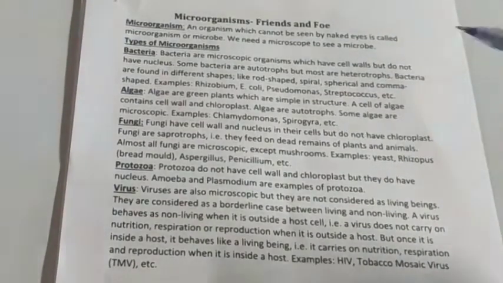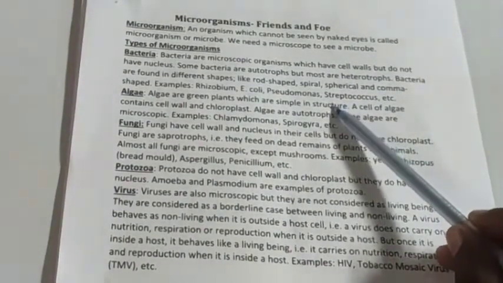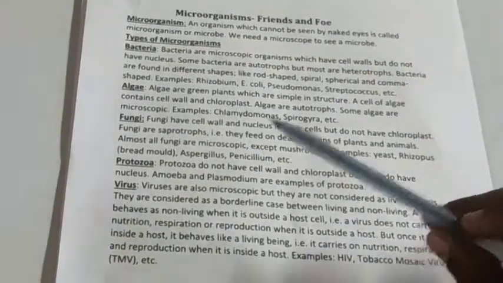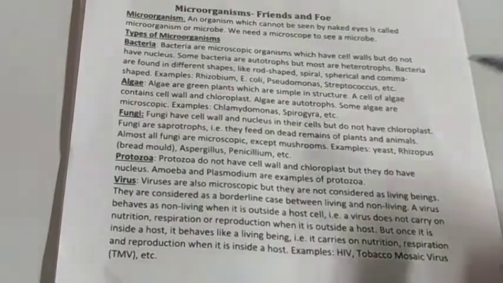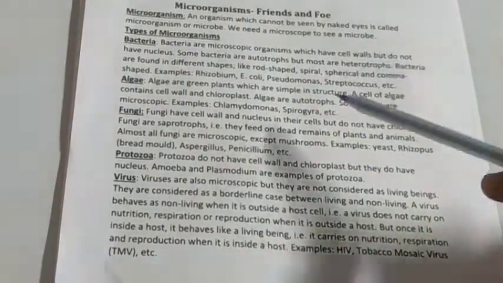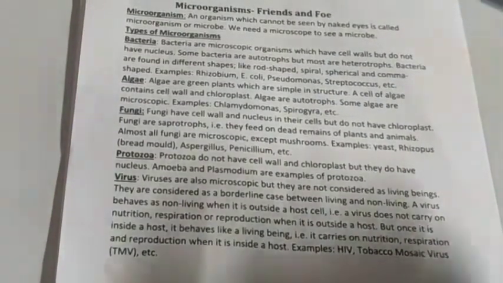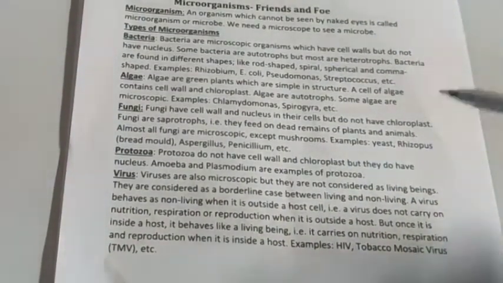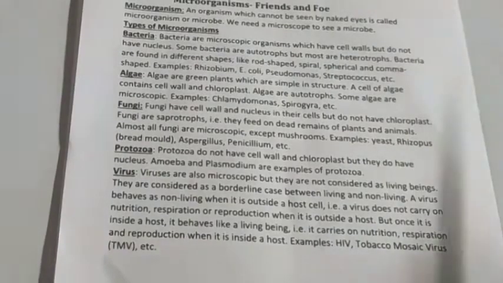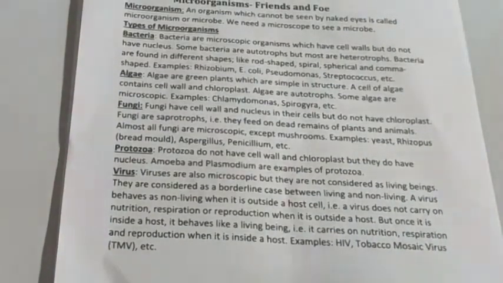Algae are green plants with a simple structure. There is no complex structure, and the cell of algae contains a cell wall and chloroplast also. But in the case of bacteria, only if it is autotrophic is chloroplast present. If they are heterotrophs, chloroplast is absent, the cell wall is present and the nucleus is absent.